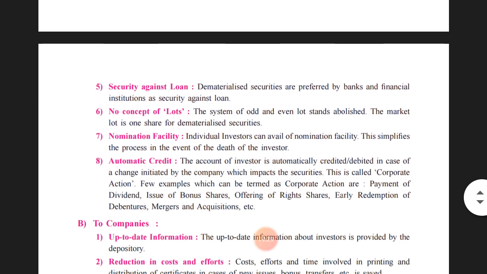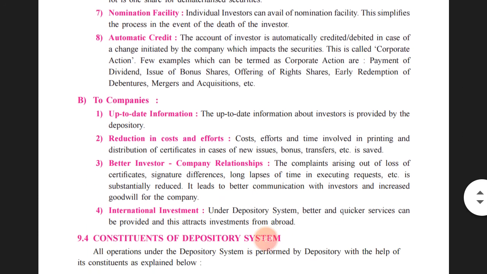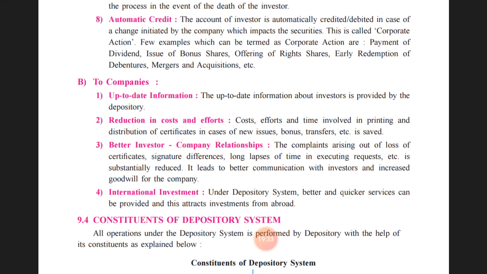The next one, to the companies, up-to-date information about the investor is provided by the depository. So we can say the depository will provide up-to-date information about the investor related to the company. So that is one of the better ways of having updated knowledge related to the investors of that particular company. The second one is reduction in the cost and the effort.